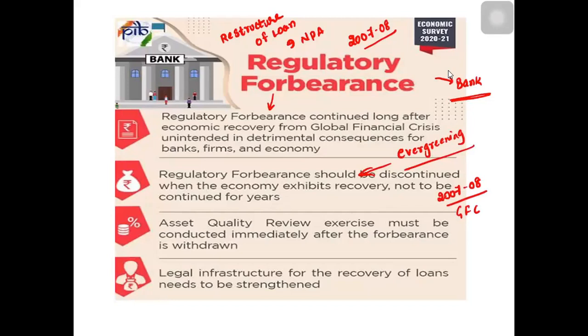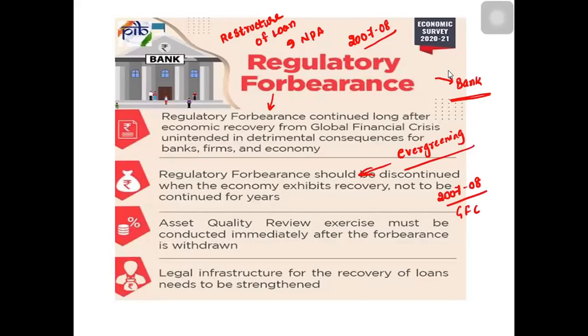NPAs increased, inflation increased. Then in 2015, when NPAs were high, the RBI came up with tightening of the policy. But recently, due to COVID-19, the RBI again announced a regulatory forbearance measure.